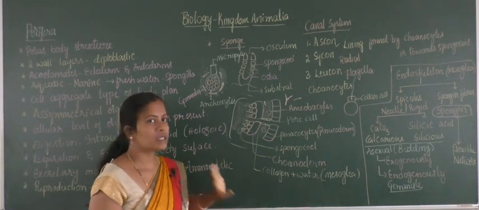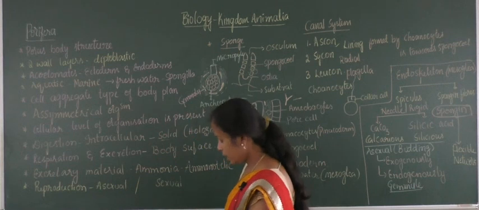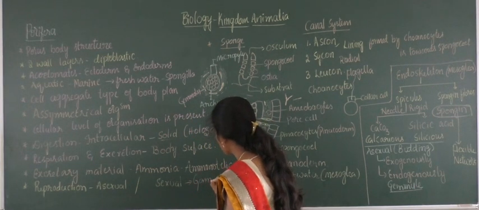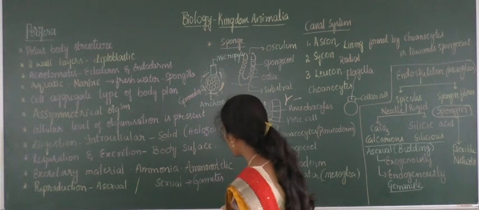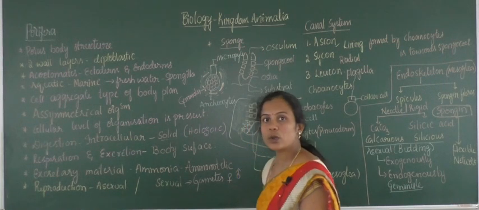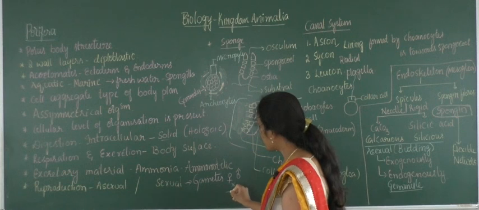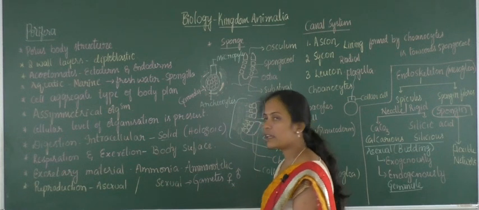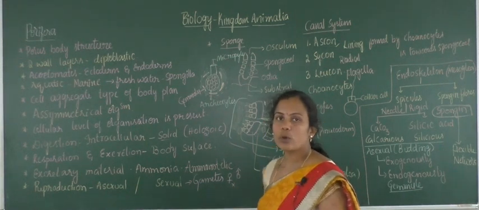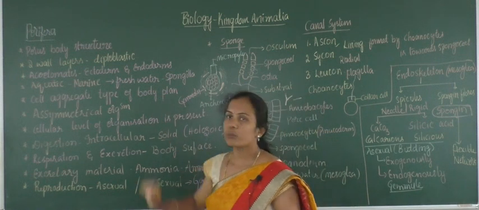So regarding asexual reproduction, later comes the sexual mode of reproduction. Here it takes place by the formation of gametes, that is female and male gametes are going to be formed, and by fusion, fertilization takes place and then forms the reproduction. So that is the sexual mode of reproduction. So we completed poriferans.